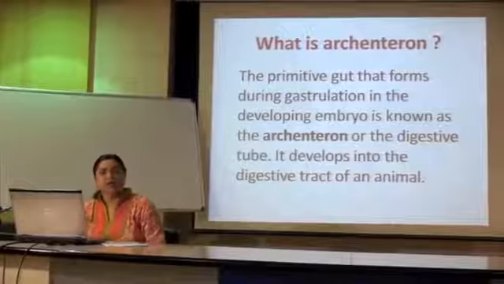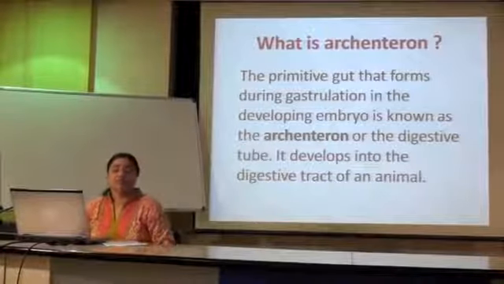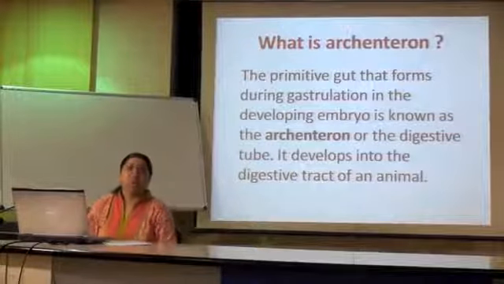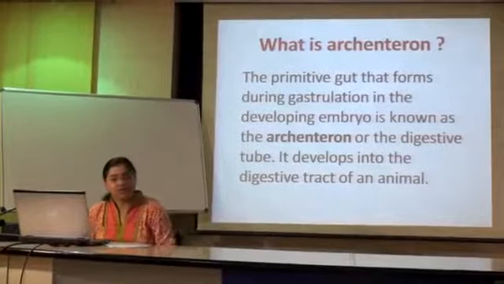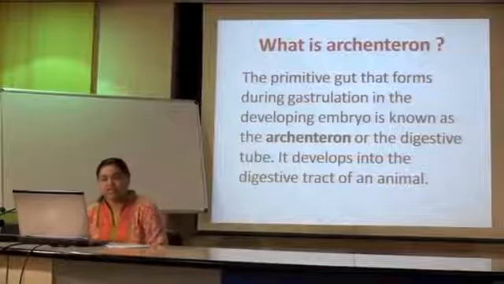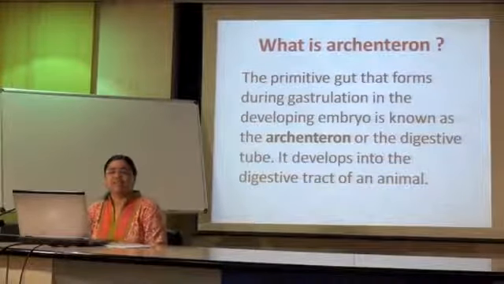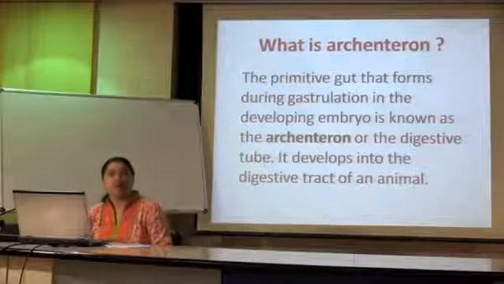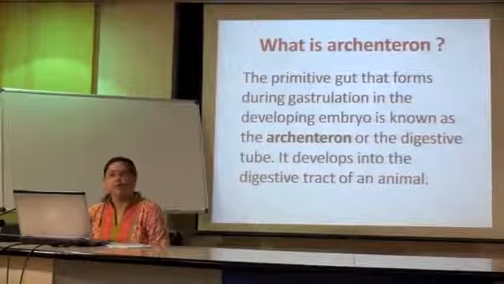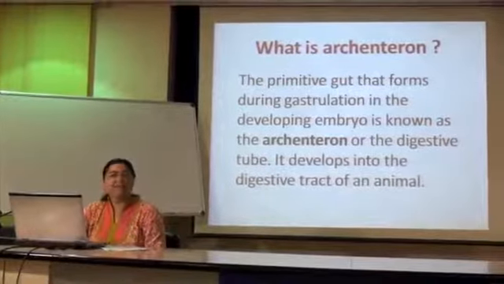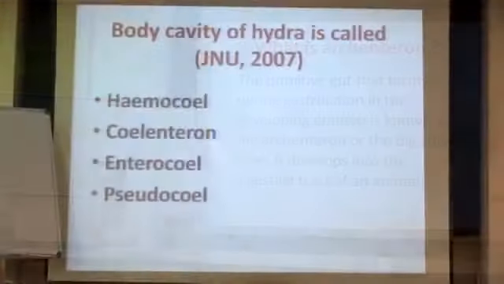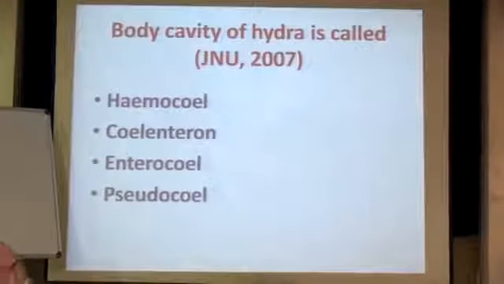Archenteron, because the term is very confusing and the students get confused with coelom and archenteron and enteron and all. That's why I have just taken a small definition of archenteron: it is the digestive tube. It is the most primitive gut from where your whole digestive tract is going to develop. So it's all about developing the digestive tract basically. Blood cavity, or rather the cavity filled with blood, which you generally see in arthropods. Now you know that this is hydra, you are talking about coelenterate. Where is arthropod and where is coelenterate? So obviously hemocoel is not going to be your answer.